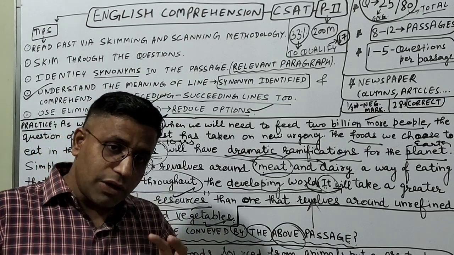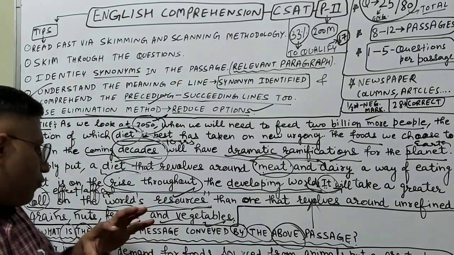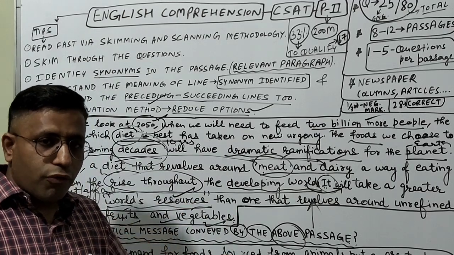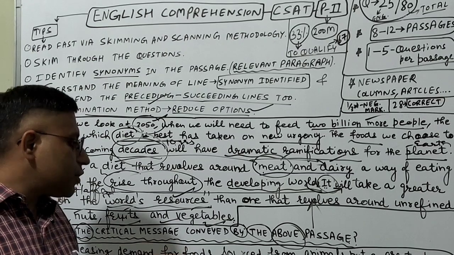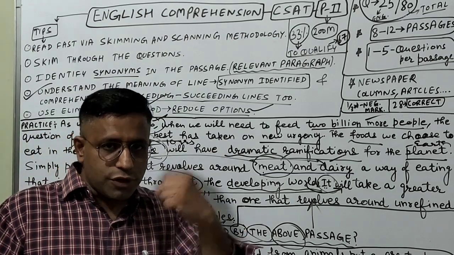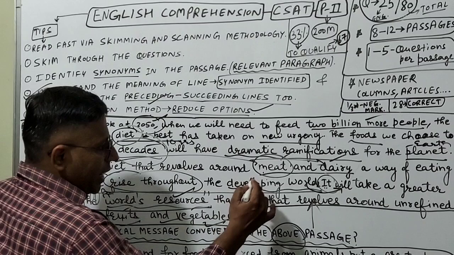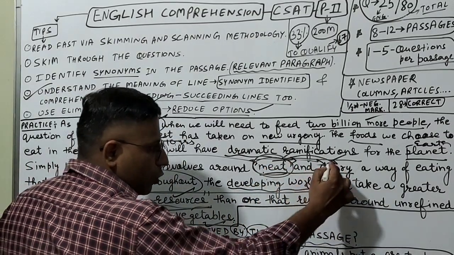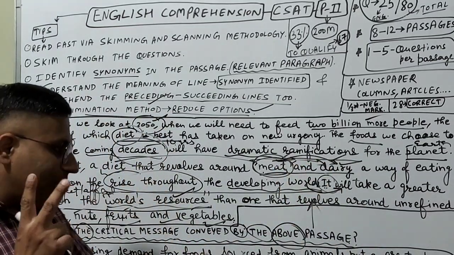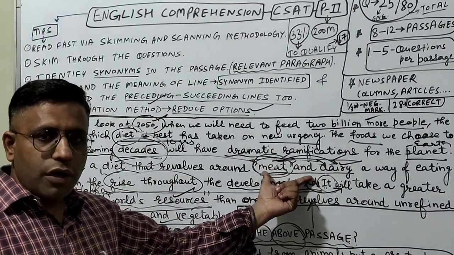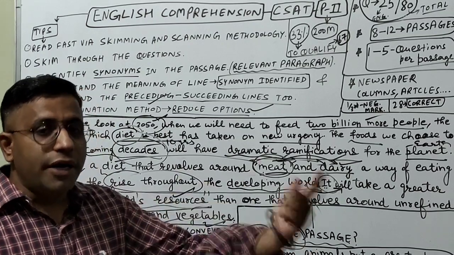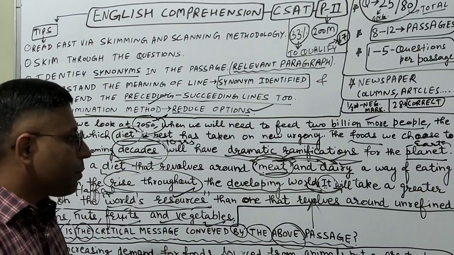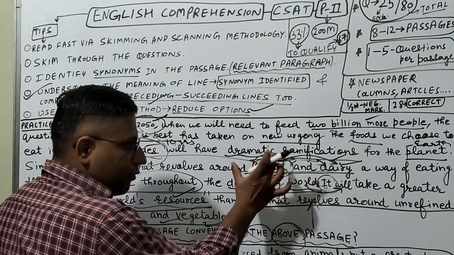Let me give you the idea how this is the correct answer. First keyword is increasing demand for foods. So demand of food is increasing in society. Foods sourced from animals. Sourced means which is taken out from the animals. So we got the idea about the animals from this very keyword meat first, followed by the dairy products which are also taken out from the animals. So from animals we have got this very keyword. Okay. Put a greater burden. So it puts a greater burden. Burden means stress, pressure, or that way. So ultimately in this very line we got the first idea.